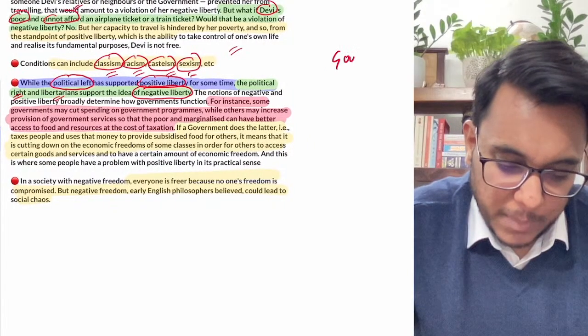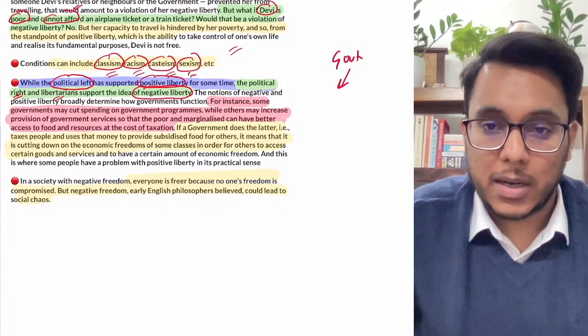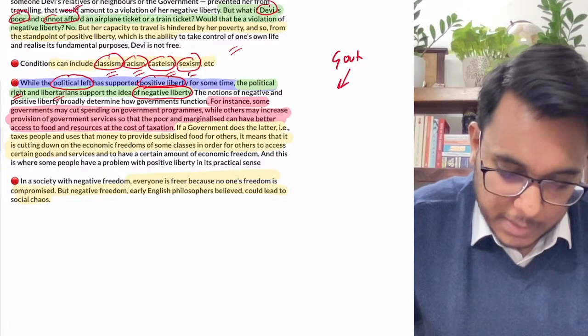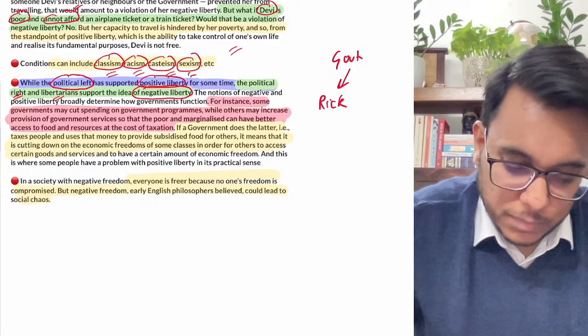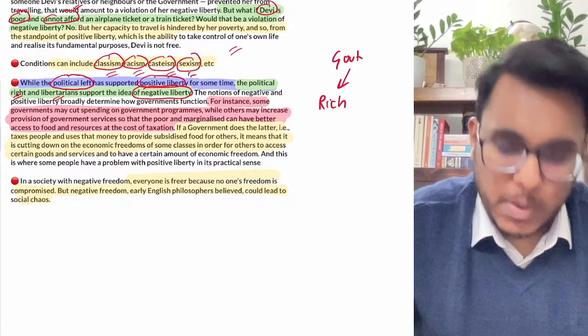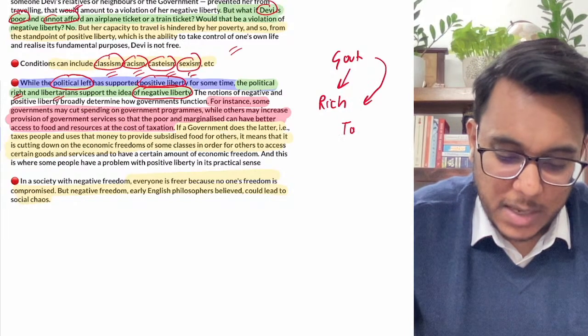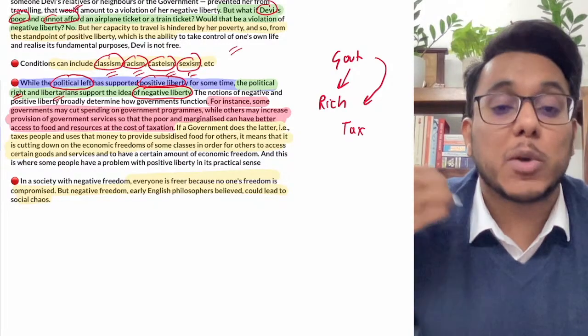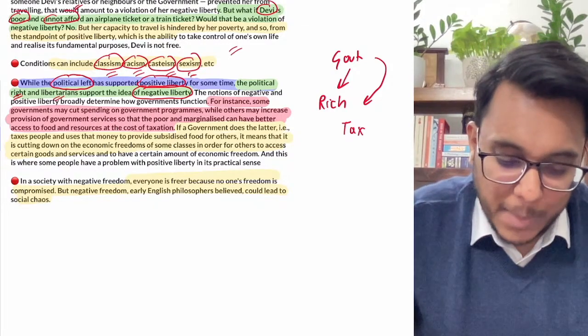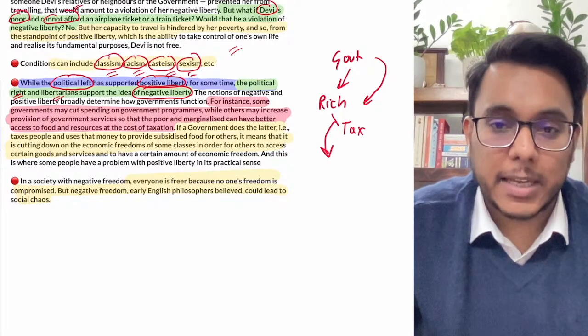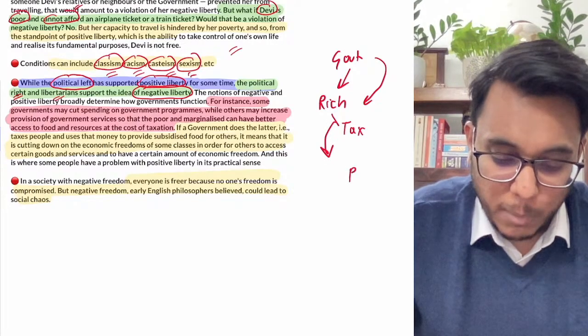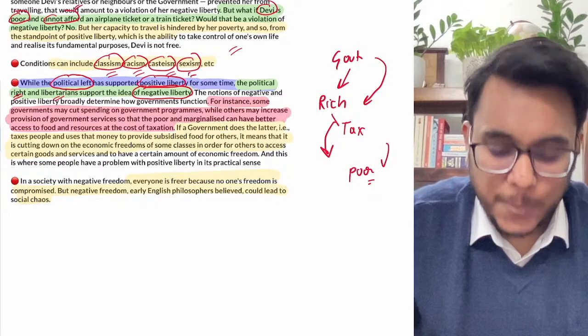Now suppose there is the government. Okay, now basically there are rich people in the society. Now the government says that we will tax the rich people, we will put more tax onto the rich people, and the money that will be collected by taxing the rich people will be used to provide a good quality of life to the poor people.